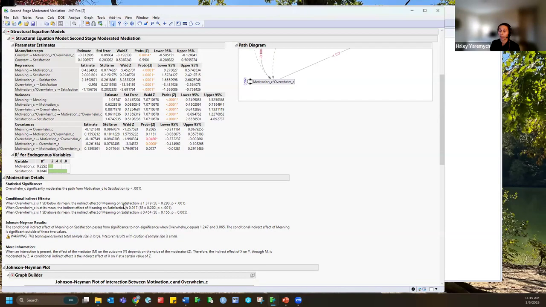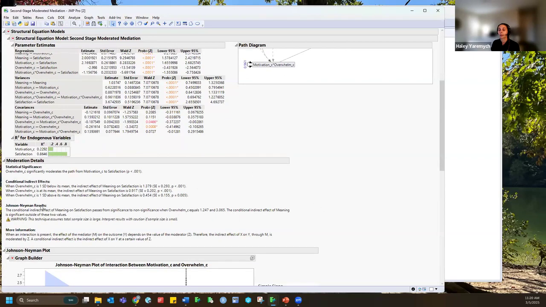We get some detail about the conditional indirect effects. And so again, these are very similar to simple slopes, but now we call them indirect effects because there's a mediator in this model. So the effect of meaningfulness on job satisfaction is traveling through motivation here. So I get a little information about the values of those indirect effects at a few different levels of the moderator, as well as their statistical significance. And then I get a little bit of detail about the Johnson-Neyman results.